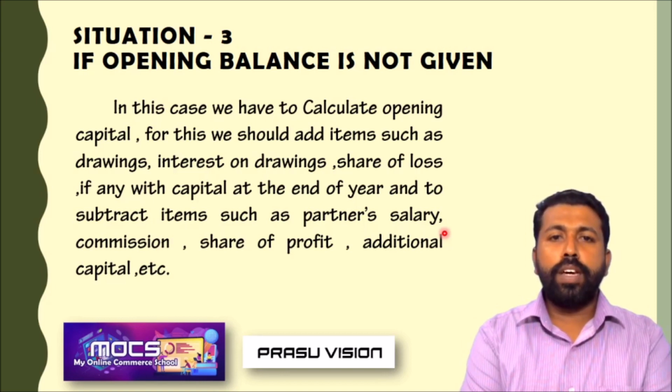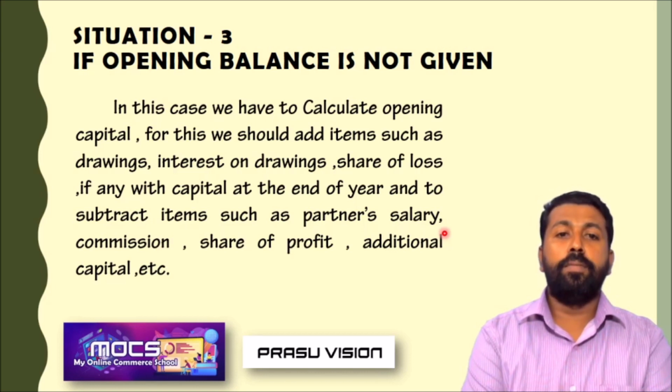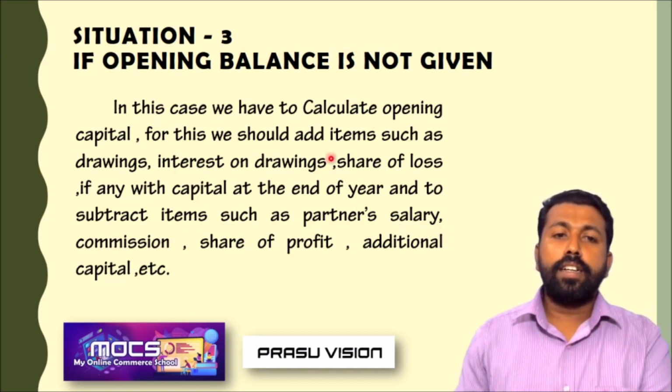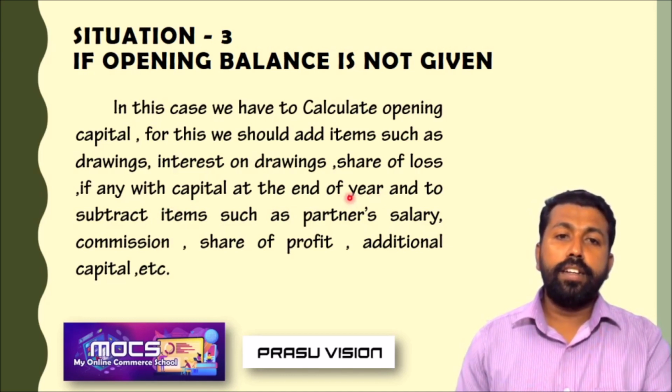So in this case, we have to calculate the opening capital. For this, we should add items such as drawings, interest on drawings, and share of loss to the amount of capital at the end of the year. In the question it is clearly written: the amount of capital at the end of the year. With that amount, we add drawings, interest on drawings, and share of loss.